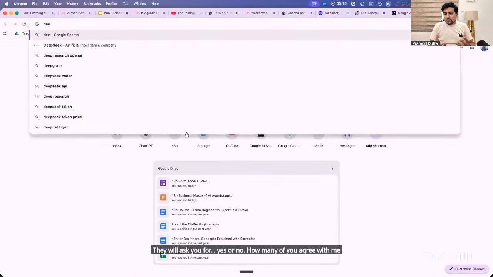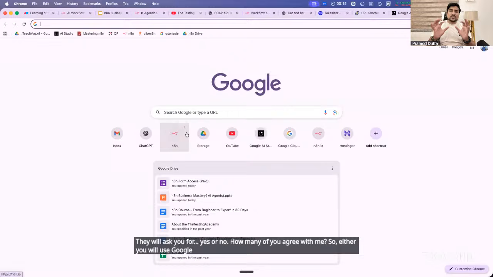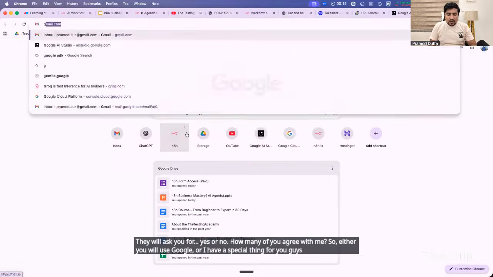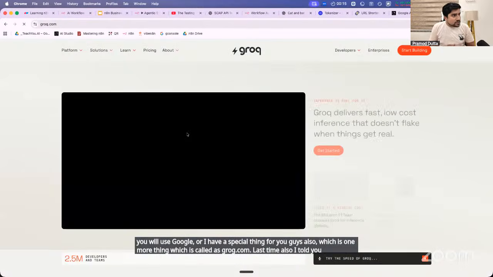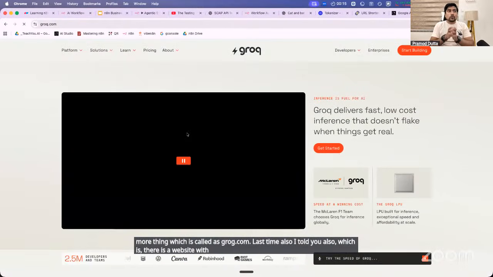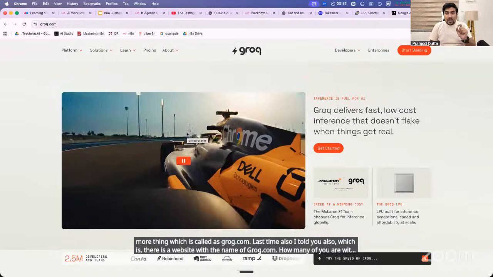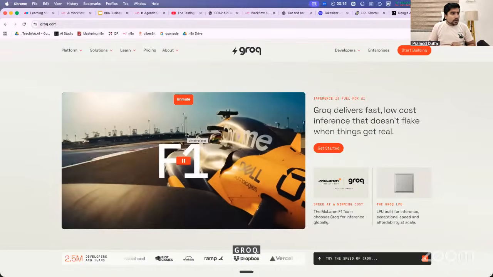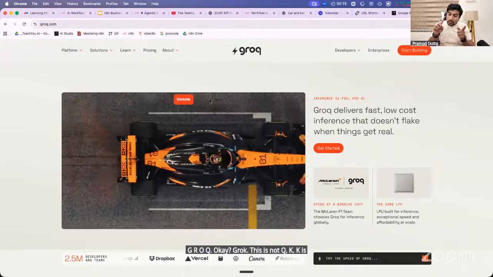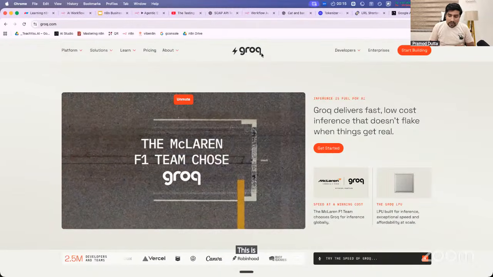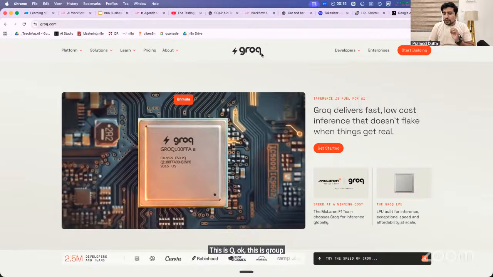So either you will use Google, or I have a special thing for you guys also, which is called groq.com. Last time also I told you there is a website with the name groq.com. How many of you are with me? Groq, okay. This is not with a K. K is Elon Musk's Grok. Everyone, this is Q. Okay. This is Groq.